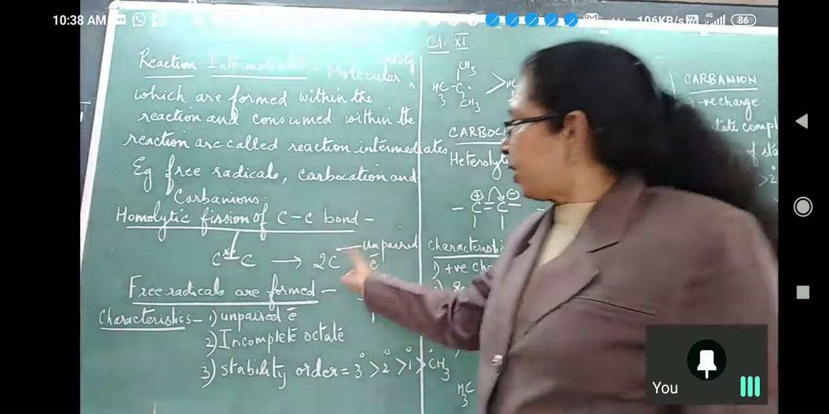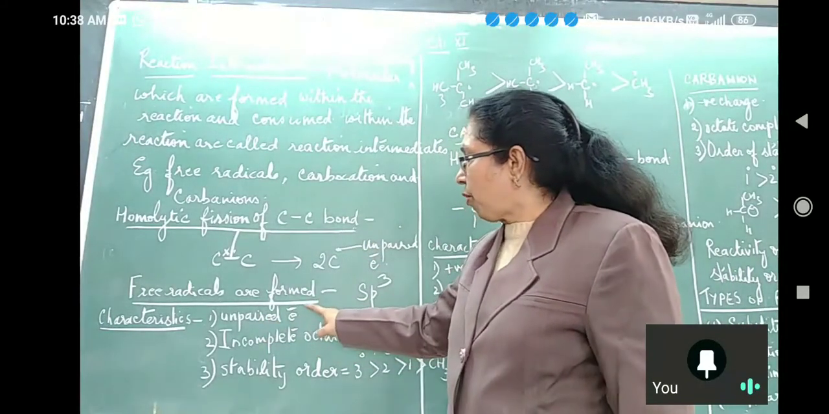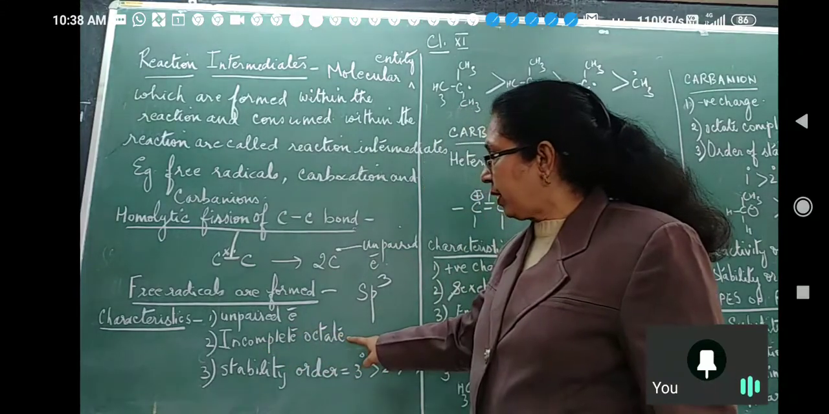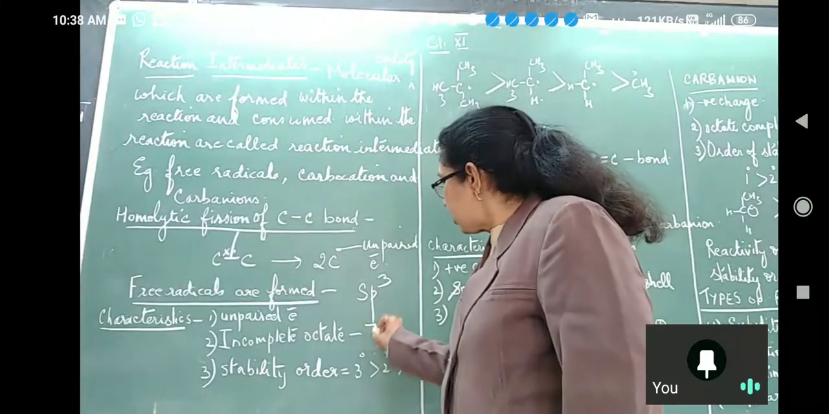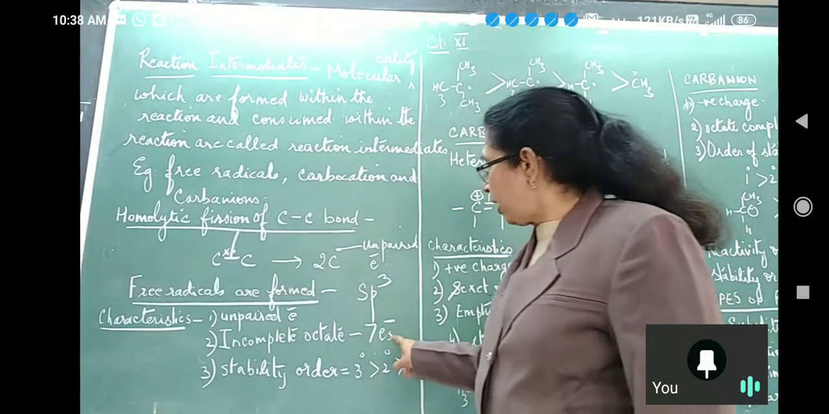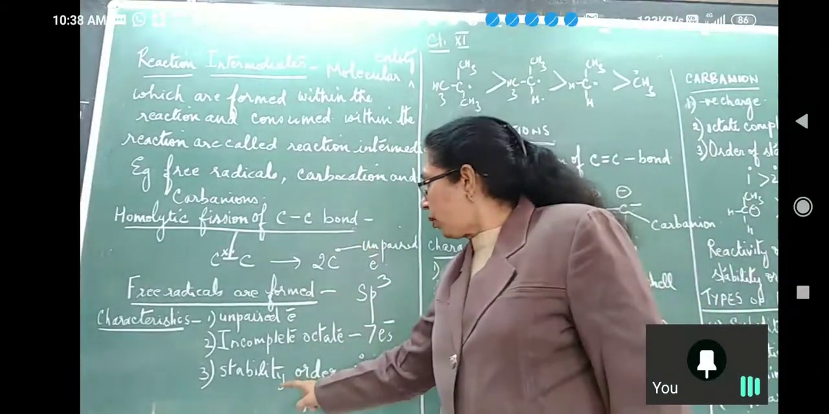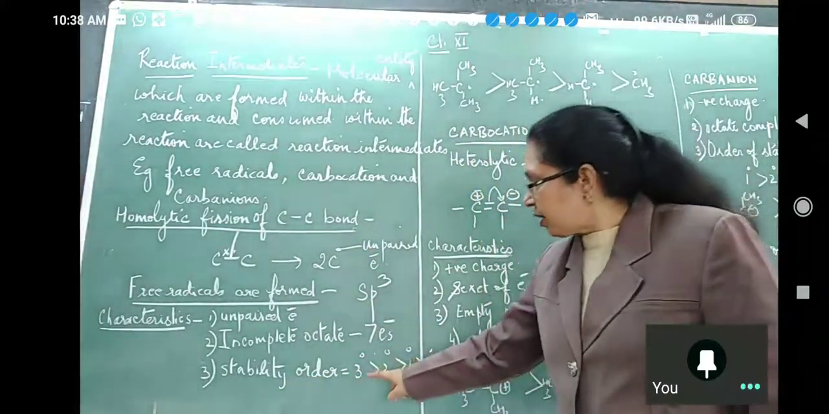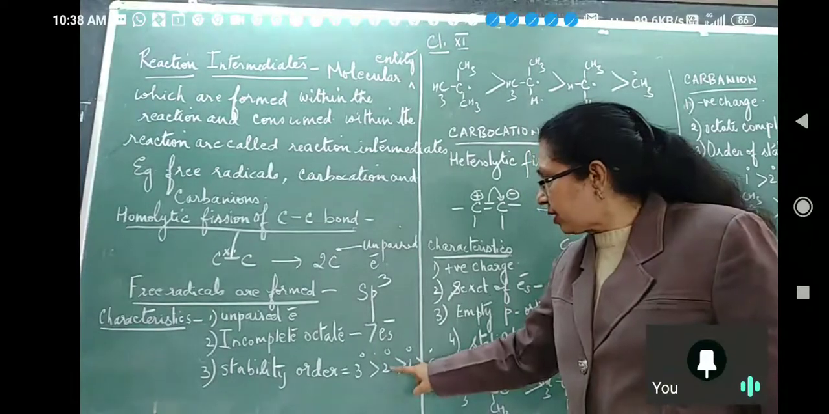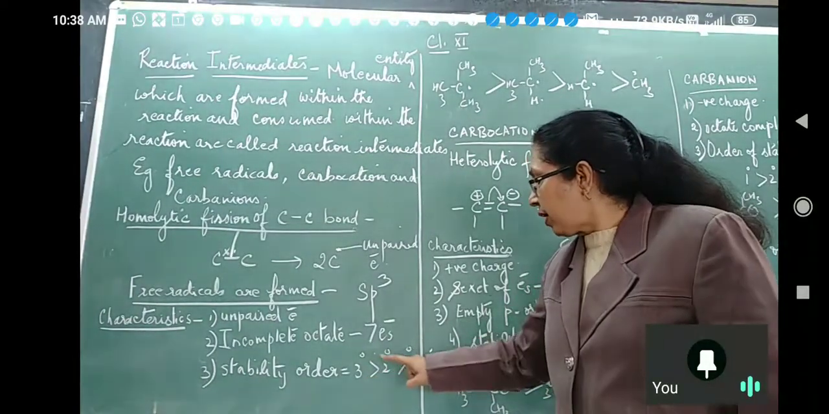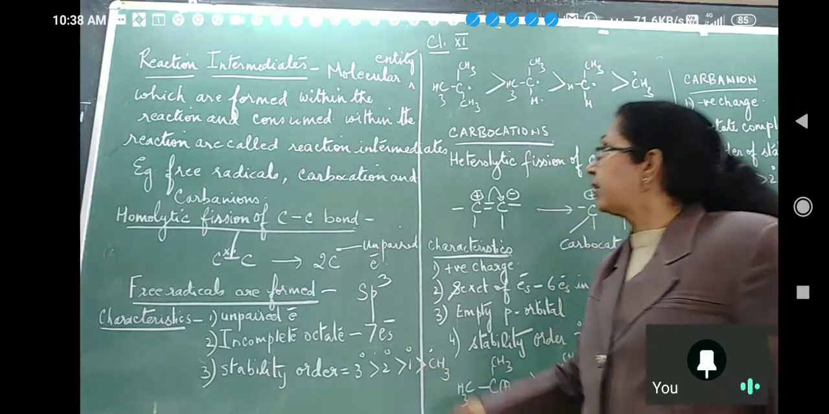So free radicals have an unpaired electron, formed from homolytic fission of a carbon-carbon bond. They have an incomplete octet, with 7 electrons in the valence shell. The state of hybridization is sp3, and the order of stability is: tertiary free radical is greater than secondary, which is greater than primary.